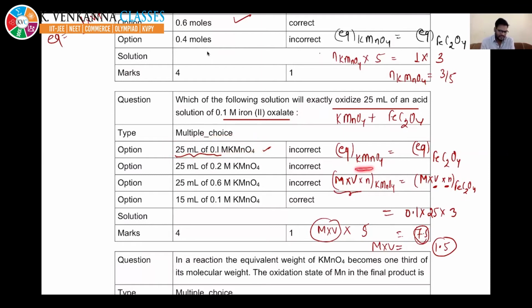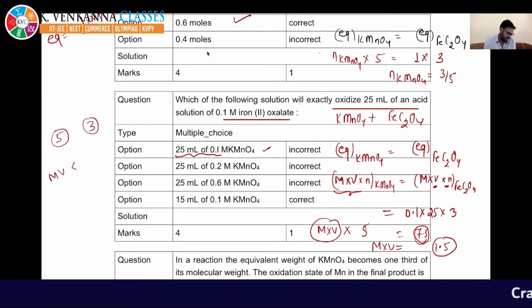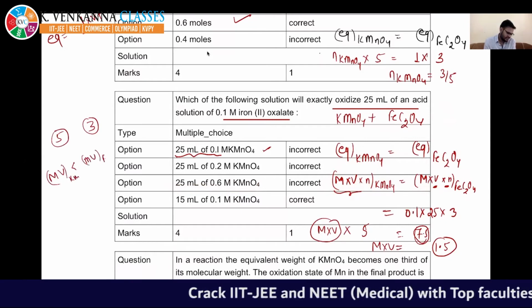But the valency factor of KMnO4 is more, so its m into v should be less than that of FeC2O4. So I'm telling you a short trick. Valency factor of KMnO4 is 5, and of FeC2O4 it is 3.